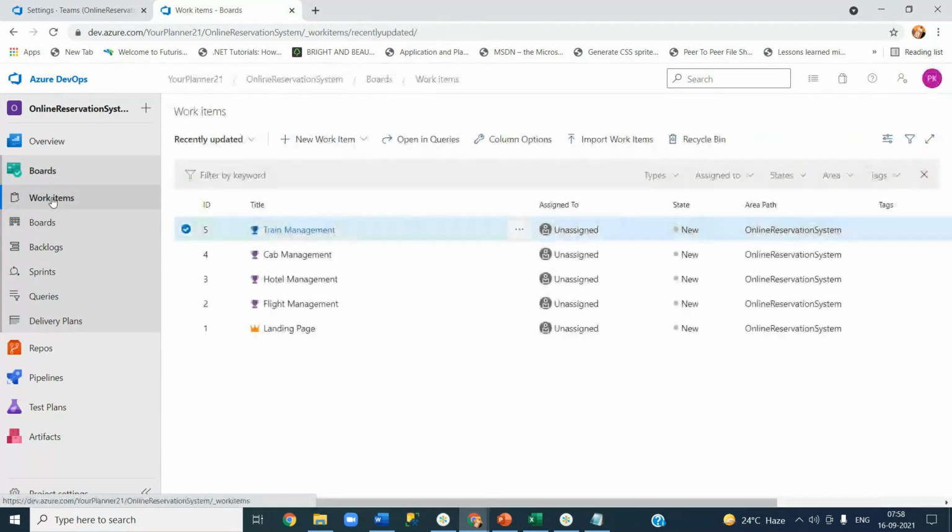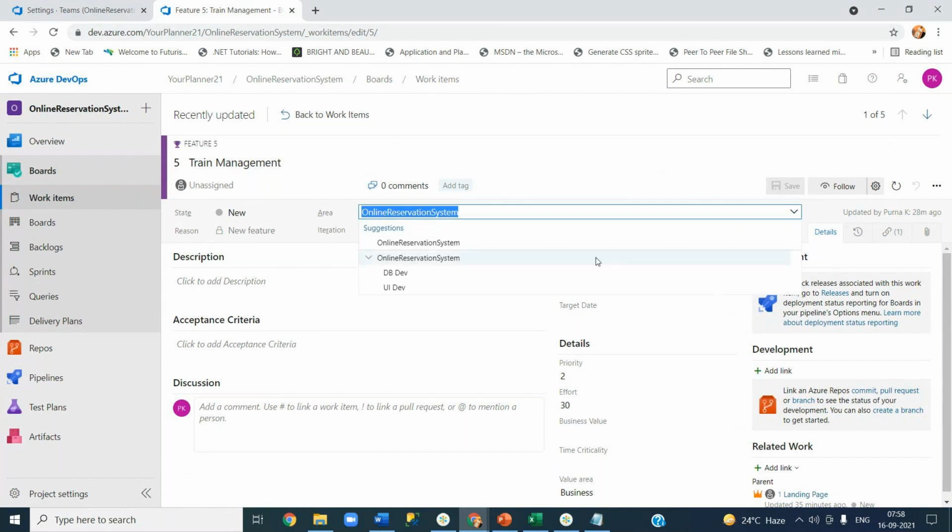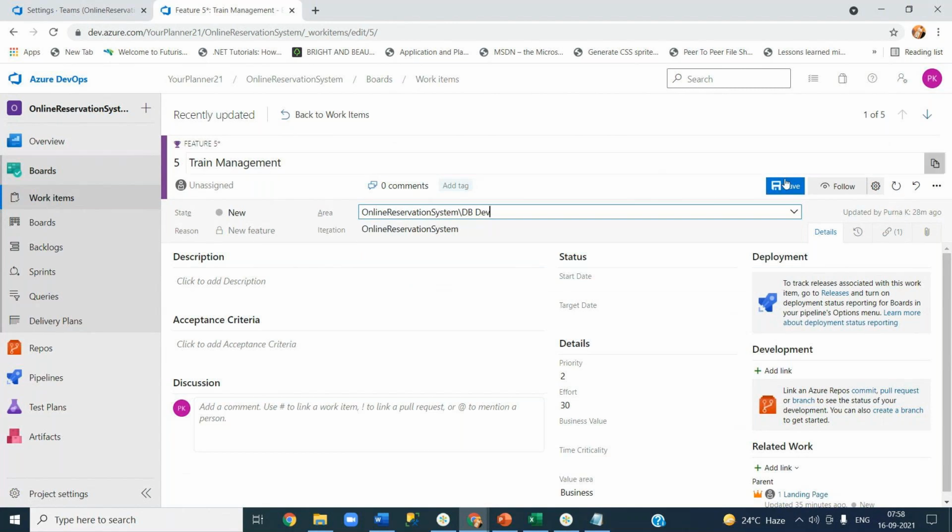Now if I open any one of these things, you will understand. So now all my features are under the area path called online reservation system. If I open this, see, when I created a team, you remember, for two teams I checked that option, create an area path with the name of the team actually, dbdev, UI dev. Now I'm changing this train management to the dbdev path. Okay, now I changed the area path of train management.